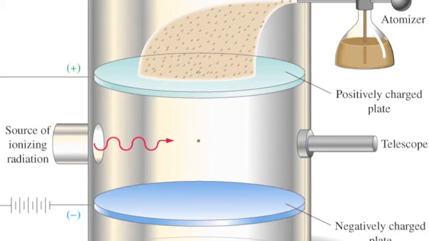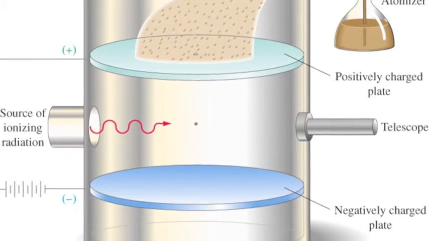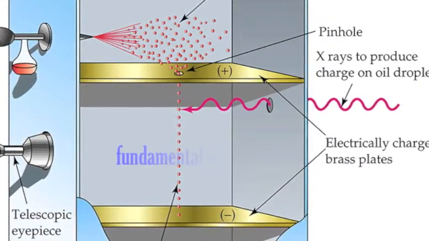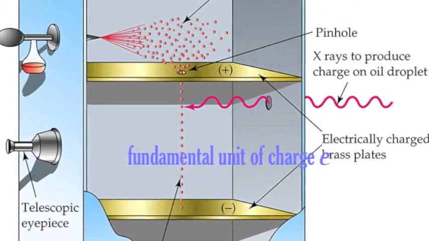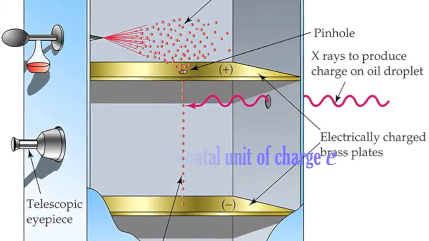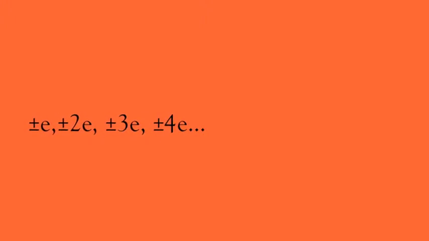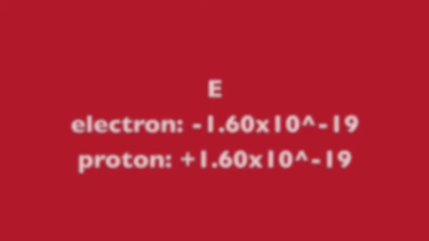To further observe, Millikan switched the plate on and off, and he was able to see thousands of oil droplets for hours. He finally realized that when an object is charged, it is always a multiple of a fundamental unit of charge, e. Therefore, charge is quantized. Also, he discovered that an electron has a charge of negative e, and a proton is positive e, and the value of e is approximately 1.6 times 10 to the negative 19th coulombs.